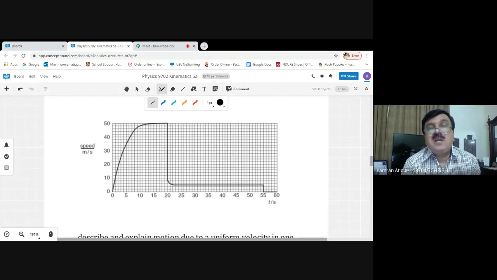So the graph is curved in a decreasing gradient manner, which means the value of acceleration is decreasing from 10 to 9, 9 to 8, 8 to 7, 7 to 6, 5, 4, 3, 2, 1. And finally, this acceleration becomes equal to 0.